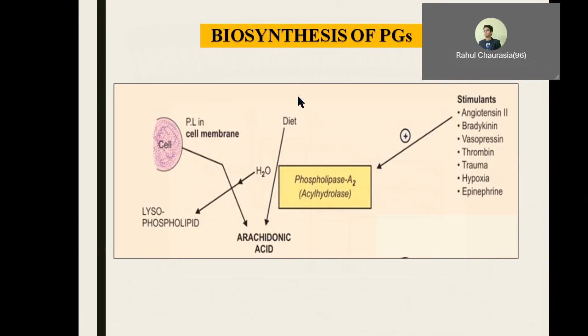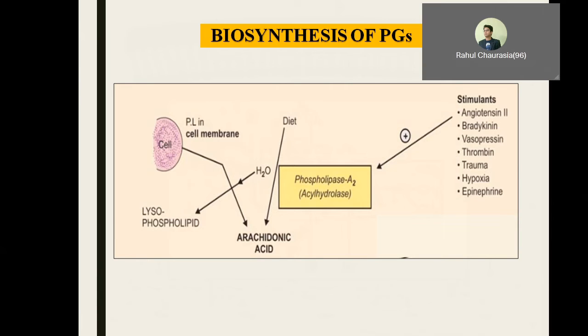Now, the first step, as I told you, involves the phospholipids from the cell membrane. Some amount of arachidonic acid can also be taken from the diet, and the phospholipid present in the cell membrane is acted upon by phospholipase A2 to release arachidonic acid. Who tells phospholipase A2 to be active? There should be some stimulus.